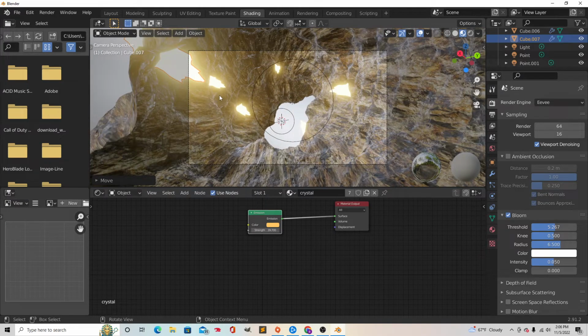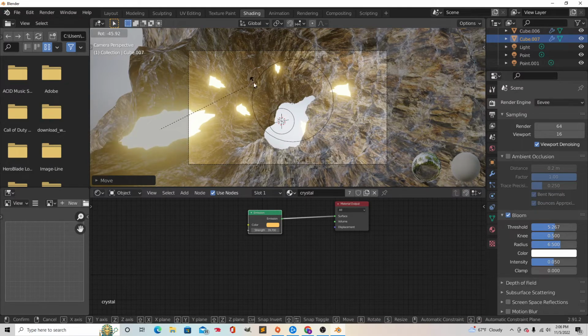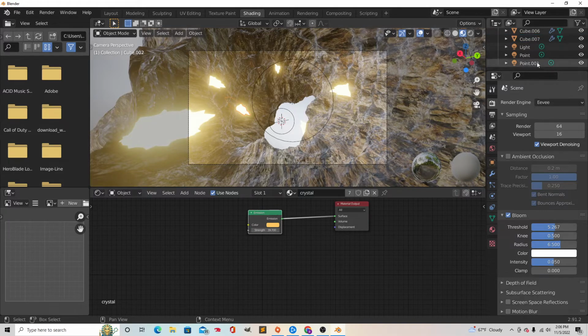Alright, there you go. G, move down. R to rotate it. Alright, there you go. And then what we're going to do is something really cool. Cube 2. Remember that it's Cube 2.